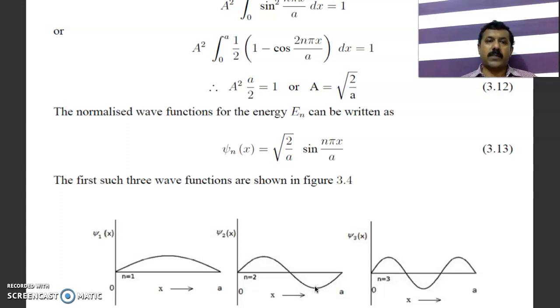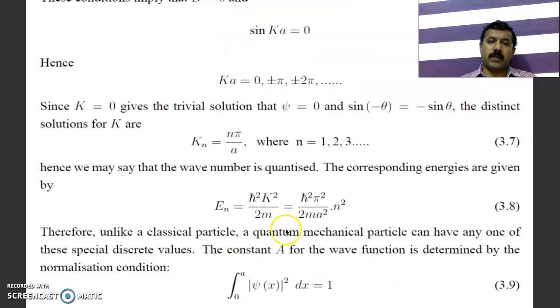Classically, if you have some classical particle confined in a box, it can be anywhere. But here, it is not so. The probabilities are not the same at all positions. Okay, so this is how one can understand these things, and you can also notice this very important factor which is harnessed in nanoscience: energy is inversely proportional to length square.